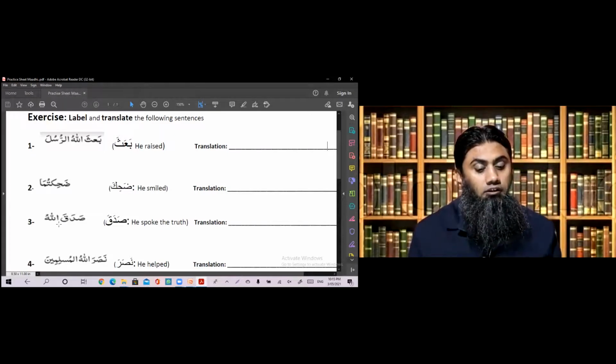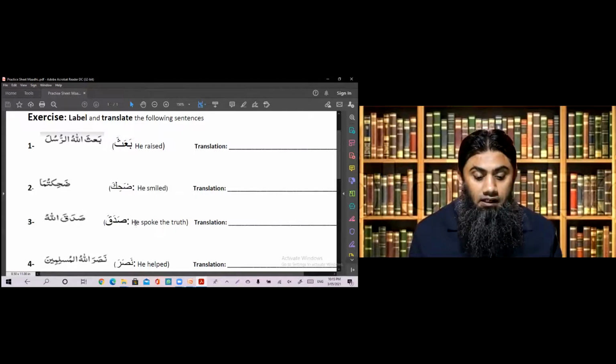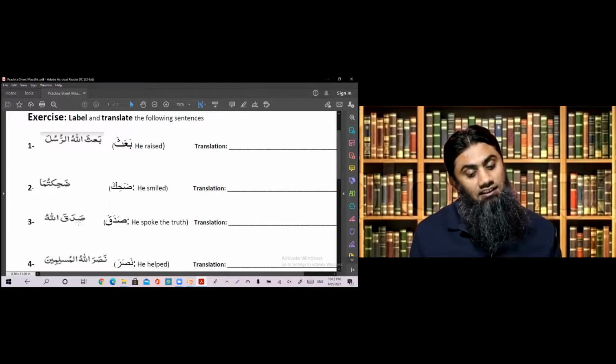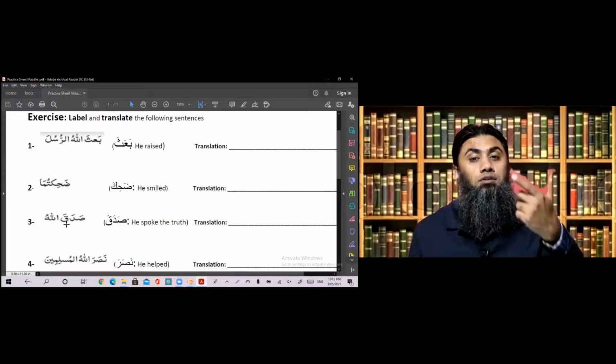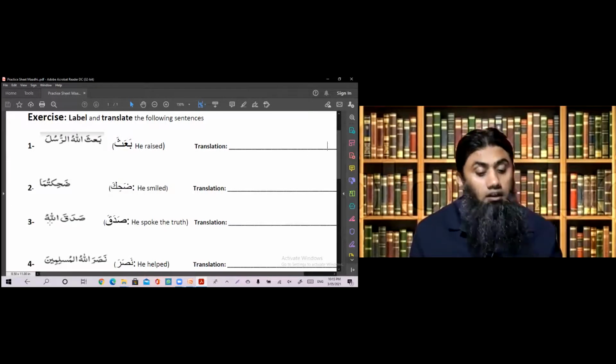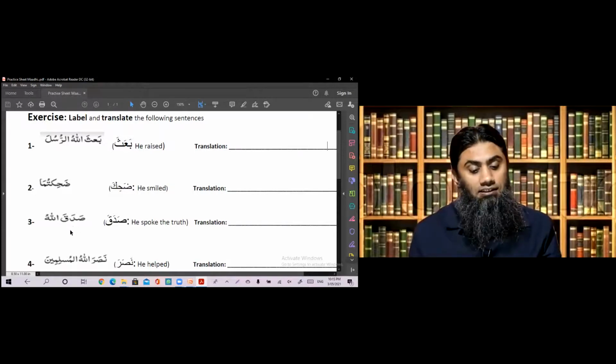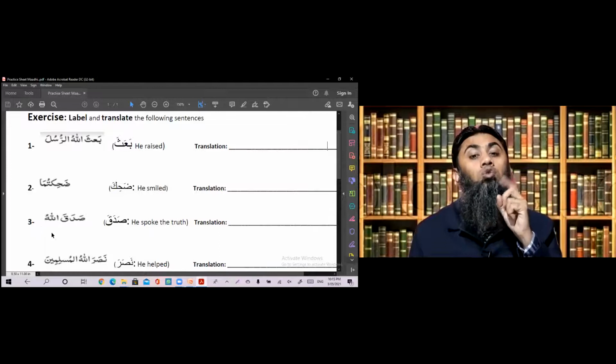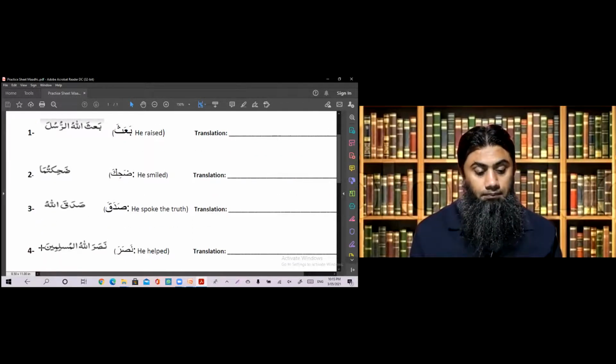What does it mean? Sadaka means he spoke the truth. But this he part in sadaka will be cancelled. Why? Because when you get an outside doer, the inside doer is cancelled. So sadaka means he spoke the truth, but Sadaqallahu means Allah spoke the truth. So the he part is cancelled. Sadaqa is your fail, and the word Allahu is your file or doer. Okay, next example.